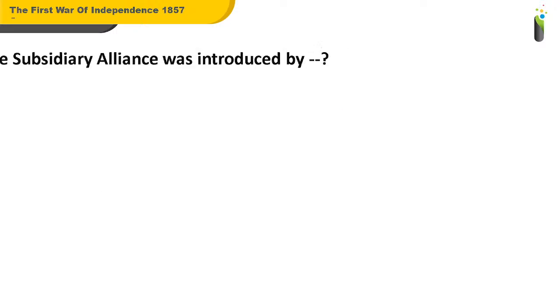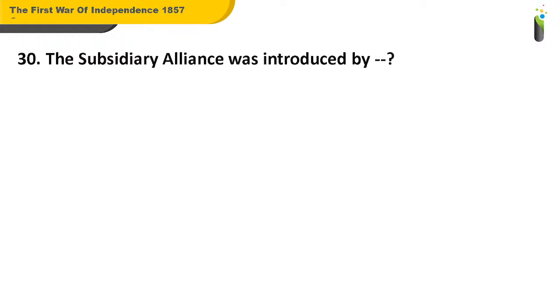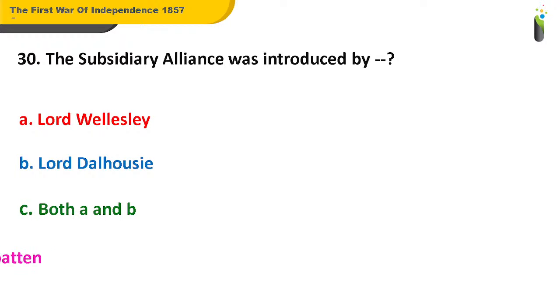Now, coming to the next question, number 30. The Subsidiary Alliance was introduced by dash. A. Lord Wellesley. B. Lord Dalhousie. C. Both A and B. D. Lord Mountbatten.